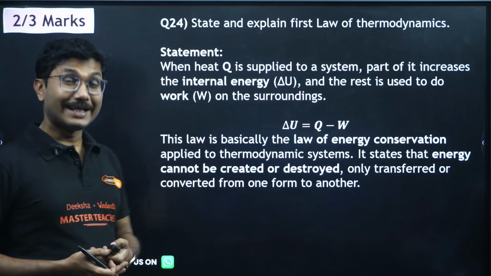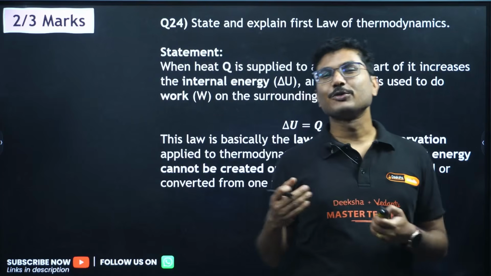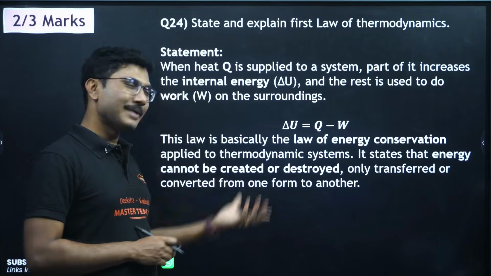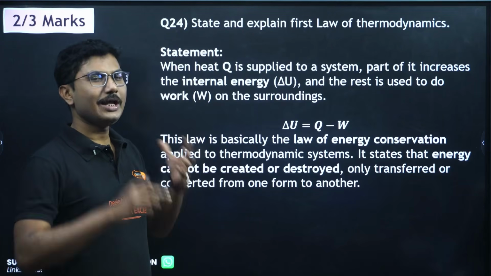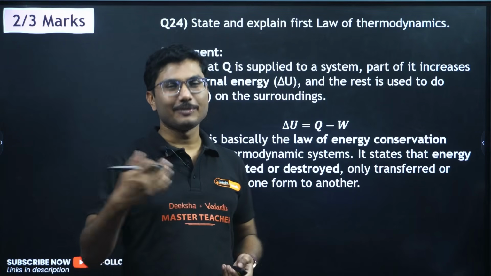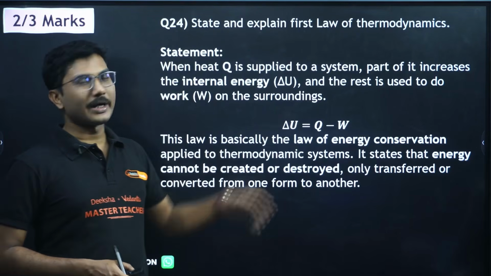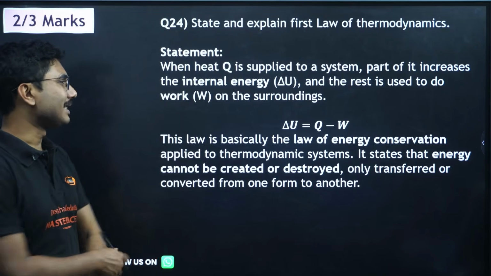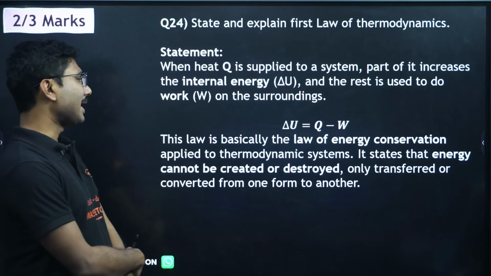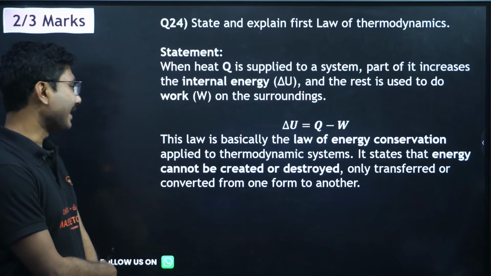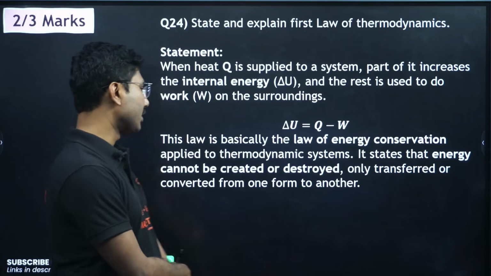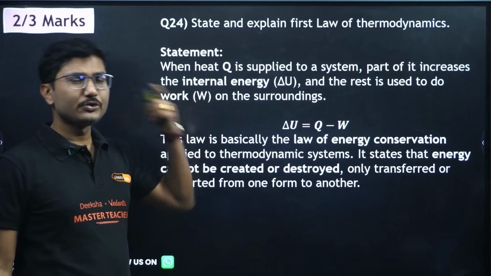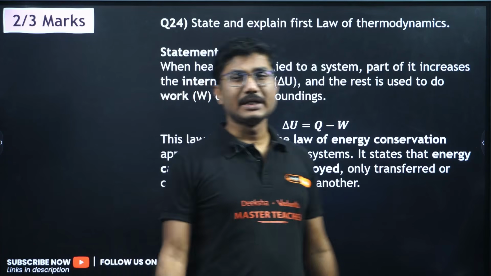So the energy that you give to a system, they also do it like that. Some part is used to increase its internal energy, buying chocolate, and the remaining amount is used for doing work. If I give you some energy, the entire energy cannot be converted into work. Only some part will be converted into work, remaining part will be converted into its internal energy. The law is basically the law of conservation of energy applied to thermodynamical system. It states that energy cannot be created or destroyed, only converted from one form to another. This last statement is not required, but you should mention that first law of thermodynamics is basically conservation of energy.